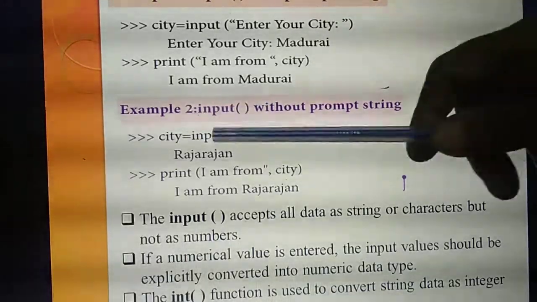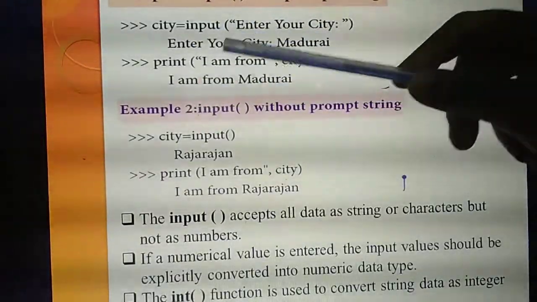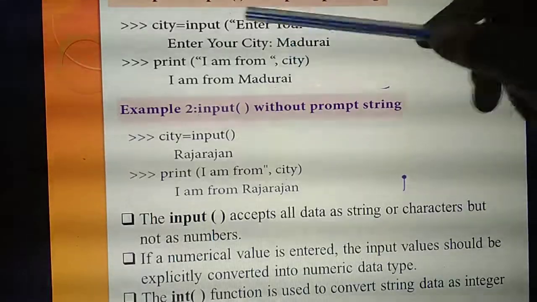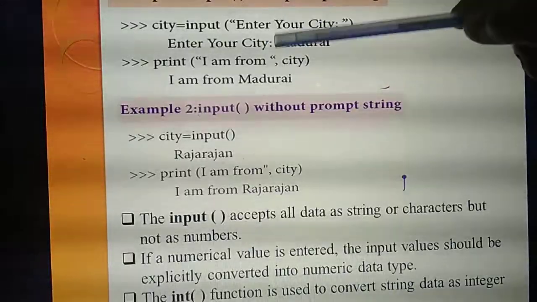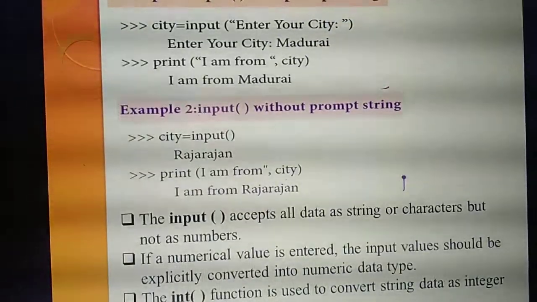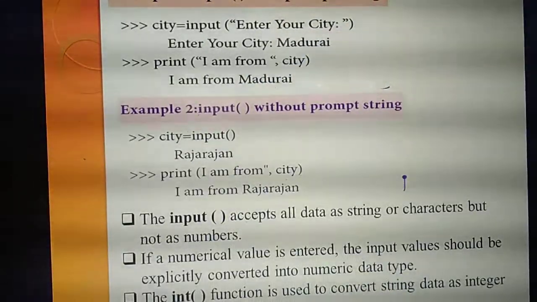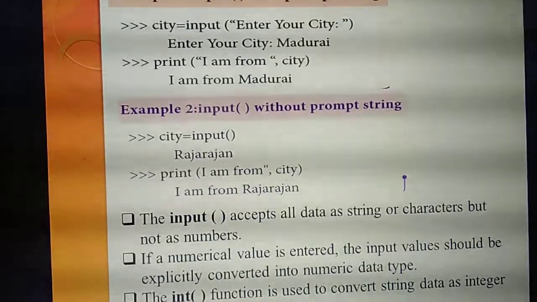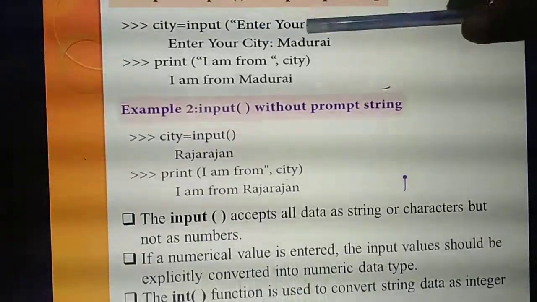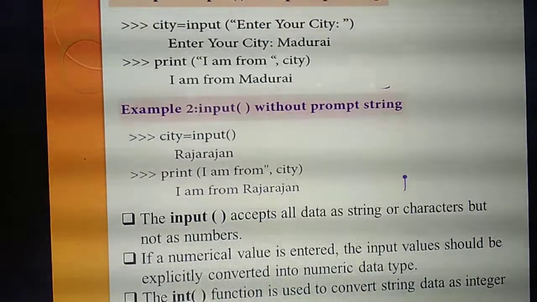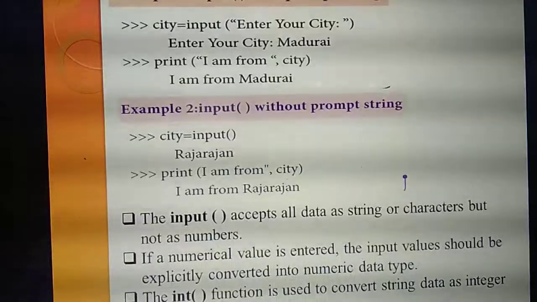Understand? Yes, next I am going to print "I am from" city. I have given one statement inside the print function and I am calling the variable called city. What result have I already stored in city? Madurai. So what output will you get? "I am from Madurai." Understand? This is input with prompt string. What do you mean by prompt string? The message we have mentioned inside the input function. So differentiate and study with the prompt string and without the prompt string.